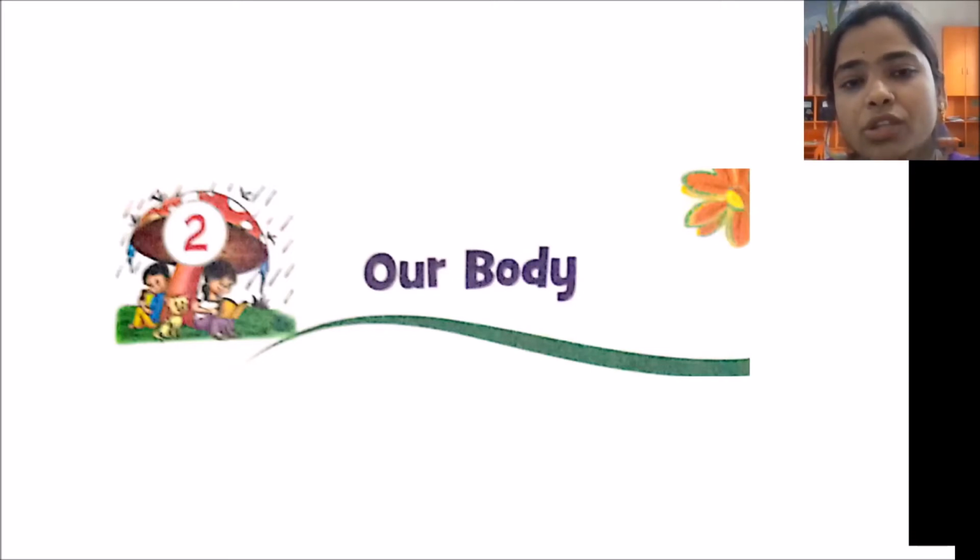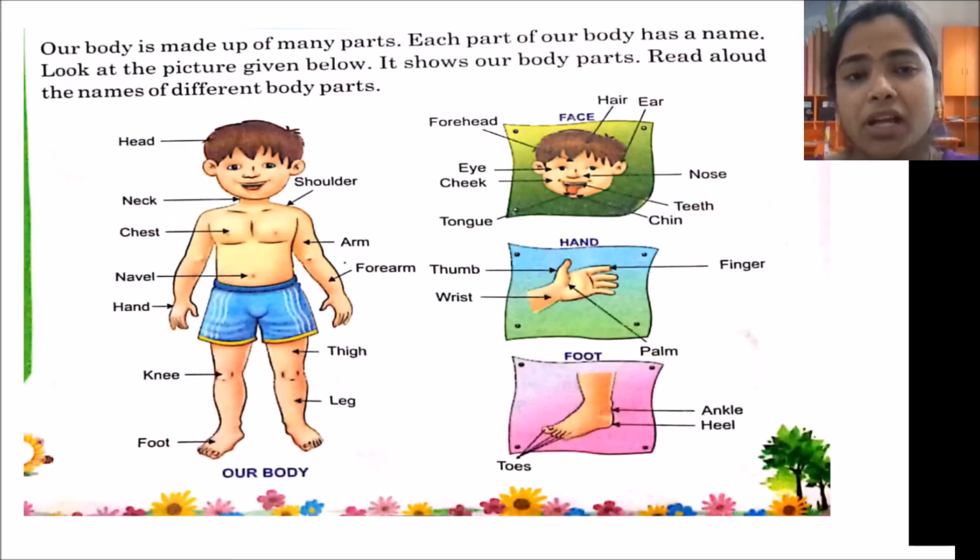Today we are going to discuss a topic of Class 1, Chapter 2. What is the name of the chapter? Our body. Our body is made up of many parts. What are those parts which we can see externally? Ears, eyes, nose, mouth, hands, legs, neck, shoulders. So these are the body parts which make our body complete.